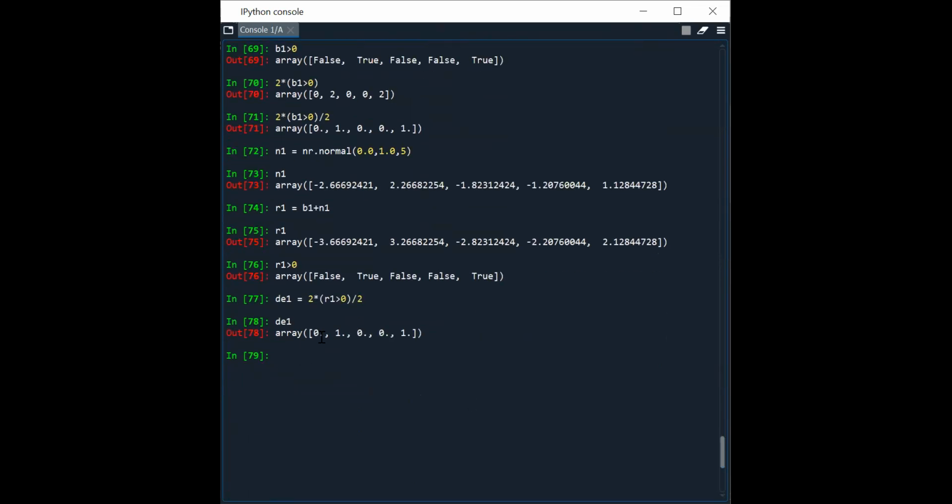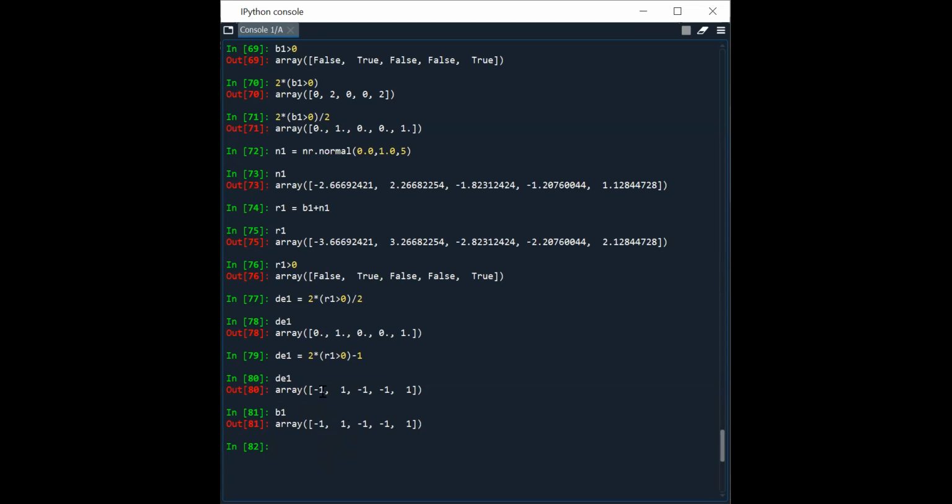But we are getting the demodulated value. So what I will do is DE1 is equal to 2 into R1 greater than 0, minus 1. This is DE1 and this is B1. B1 was transmitted and DE1 was decoded.